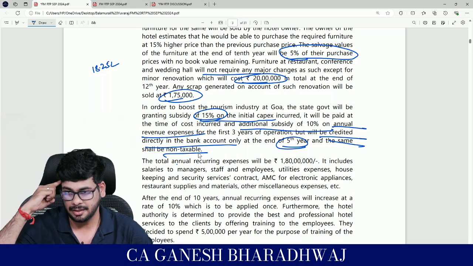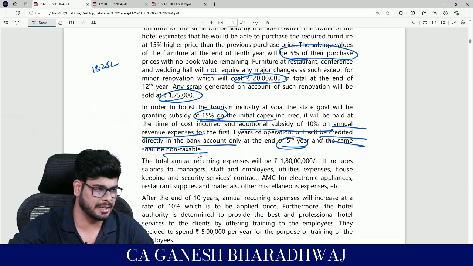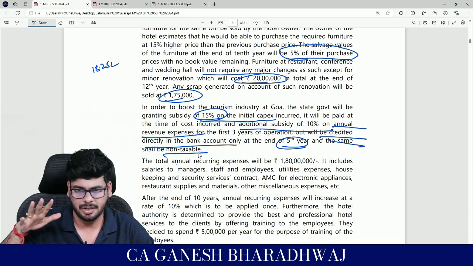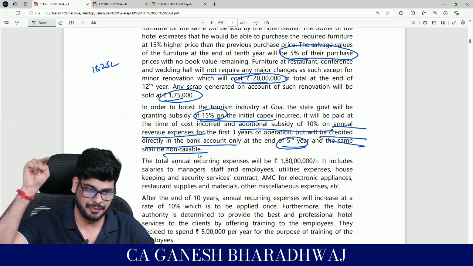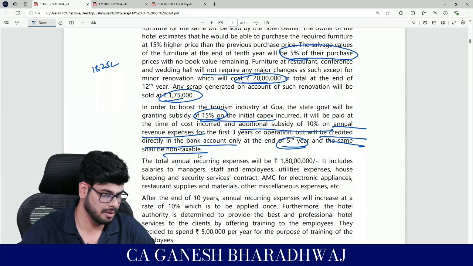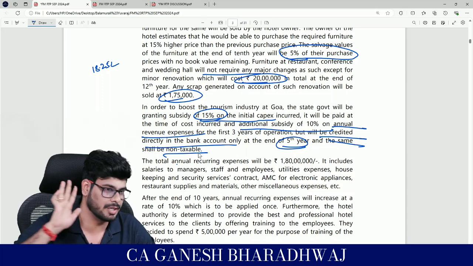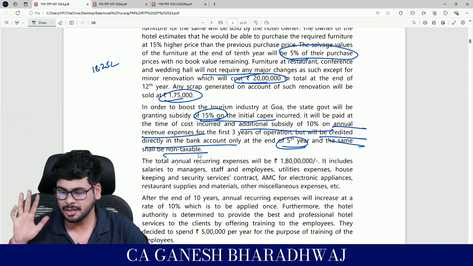Do not forget that. Clear with this? You tell me, is it anywhere technically challenging? No. But when you are doing the 5th year's cash flow, you should not forget and you should include it properly. That is the only challenge here. Clear with this, guys?